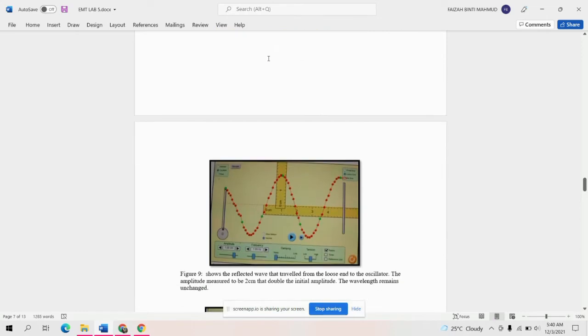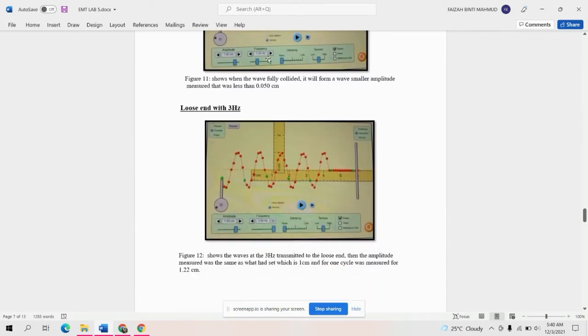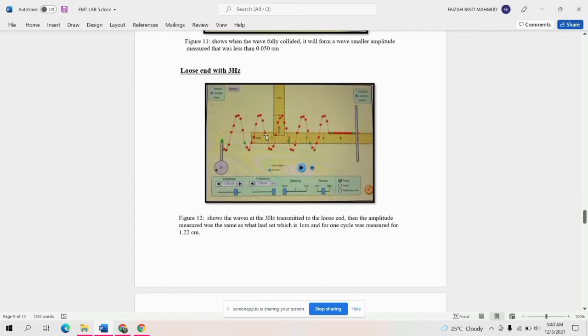Let's look at the loose end with 3 hertz. We change the frequency from 1 hertz to 3 hertz. This is the result after we change the frequency. Figure 12 shows the wave at 3 hertz that was transmitted to the loose end. The amplitude measured was the same as we said, which is 1 centimeter, and 1 cycle measured 1.22 centimeter long.